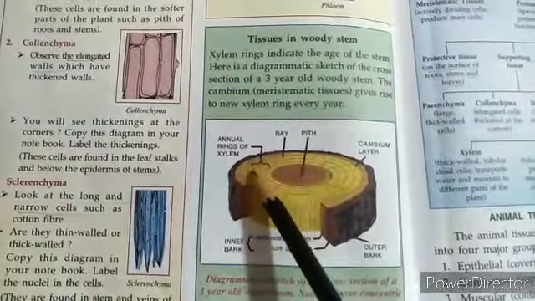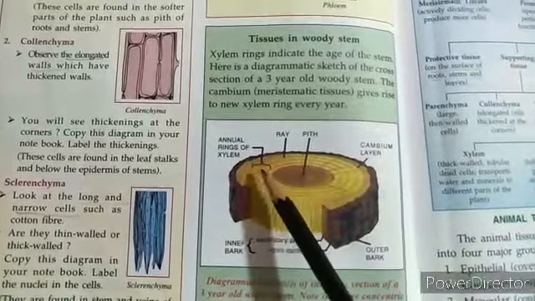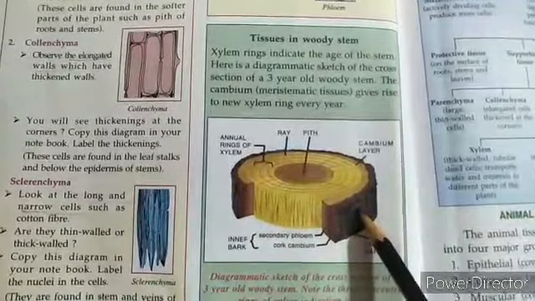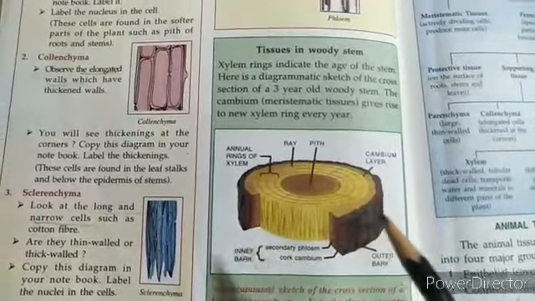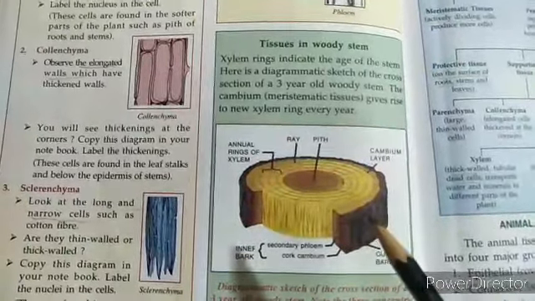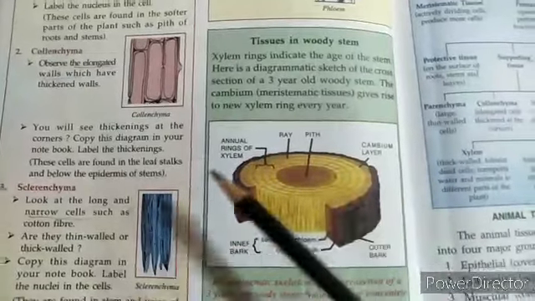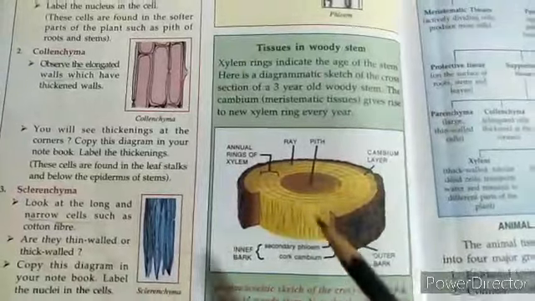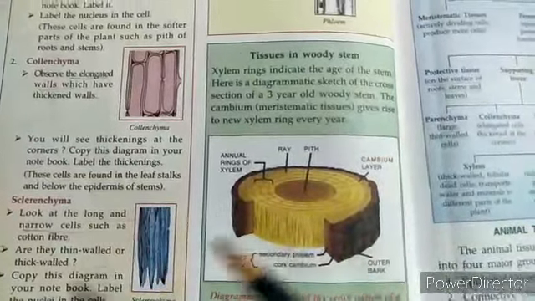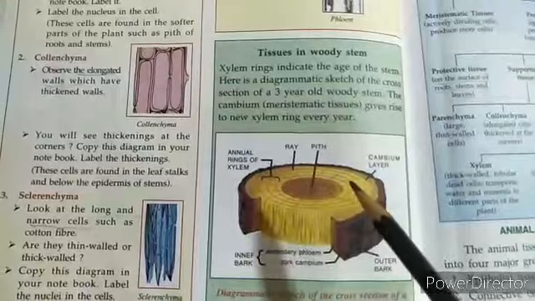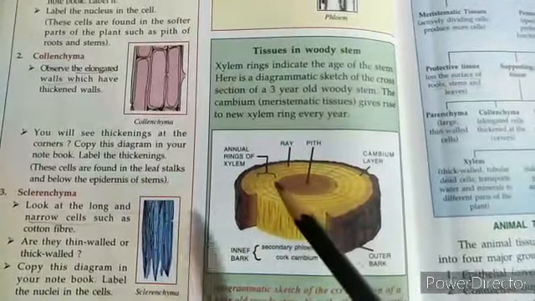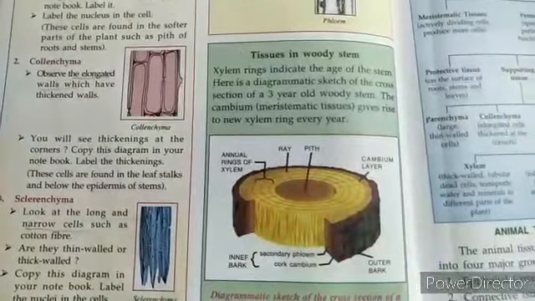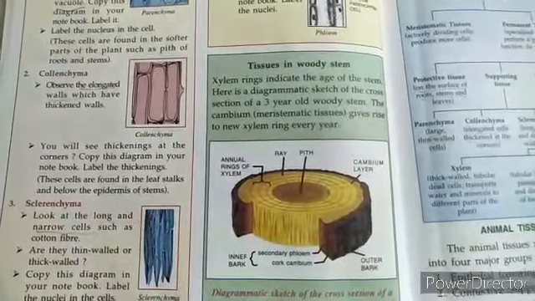So if we count the xylem rings here, then with that the scientists can easily find out the age of the tree. That's quite a destructive way of finding the age of the tree, I must admit, because in this case the tree has to be cut and then only you will come to know. But in case there is an old tree that has already been cut and you want to know how old this tree was, this is one way of finding out, from the annual rings of the xylem. I hope that is clear.